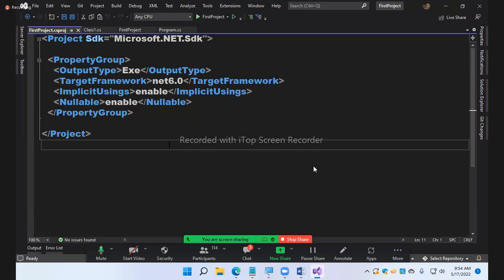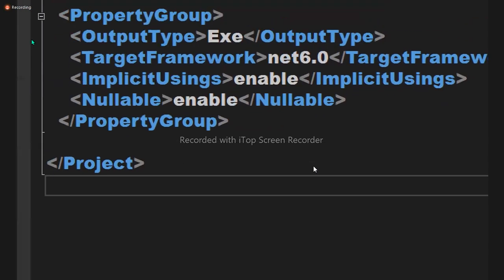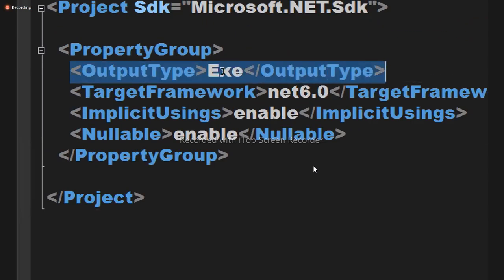This will be in the XML format, and in this you will be finding some information. Okay, just look at this. What is this? What should be the type of output? The type of output is a .exe. Remember, when you compiled here, a .exe file was generated.